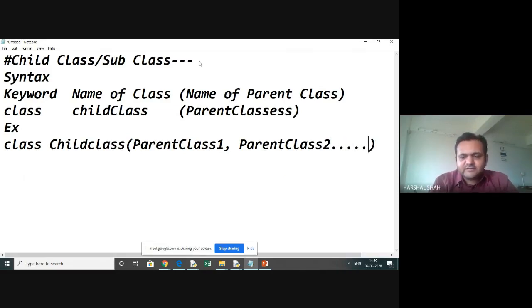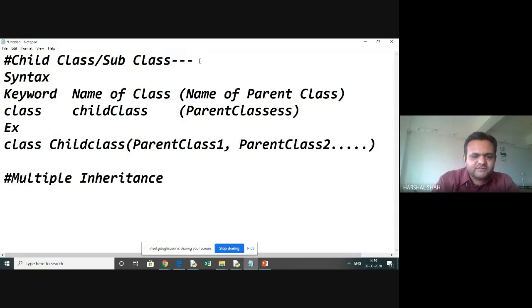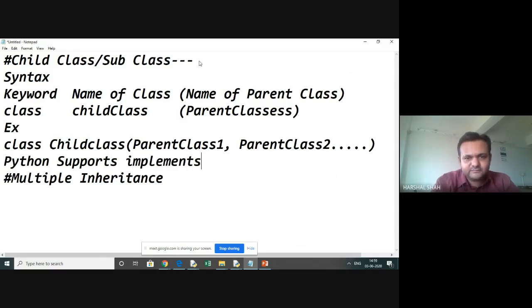This supports not only multilevel but also multiple inheritance. So what does it mean? Python supports the direct implementation of multiple inheritance, and that's what makes Python different.